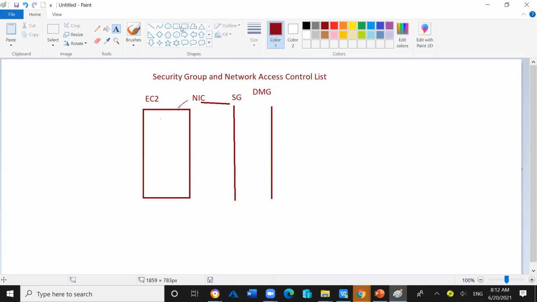Let's say we have this computer, and this computer is used by me. This is my laptop, and this laptop is outside of the cloud.